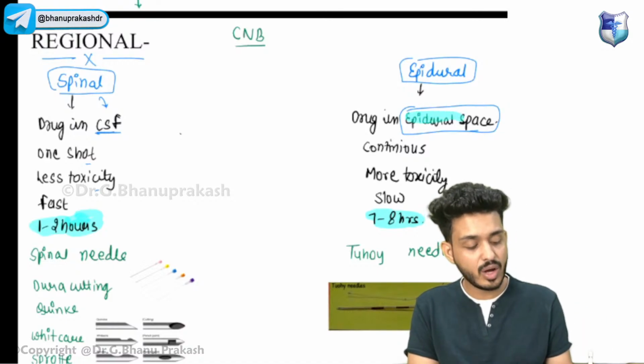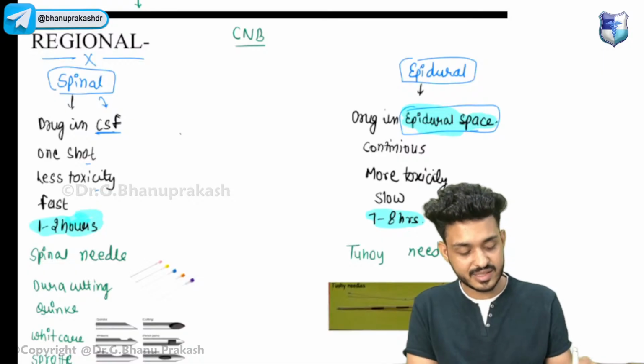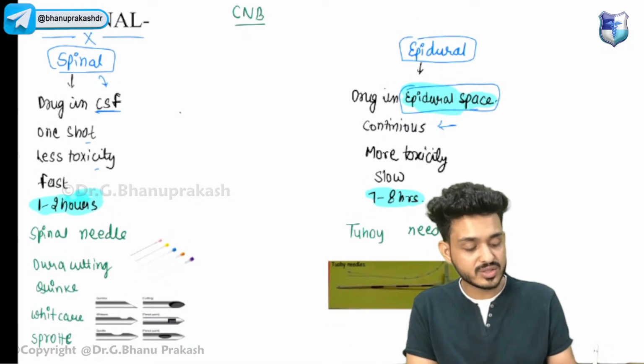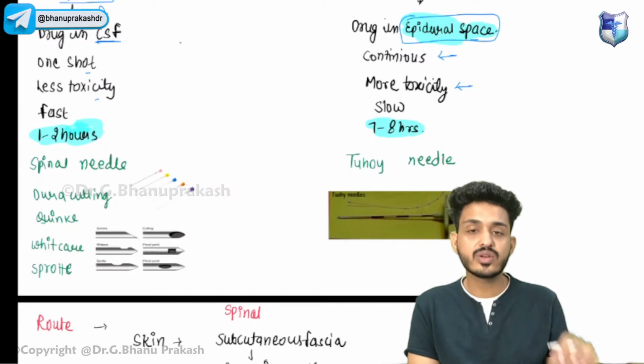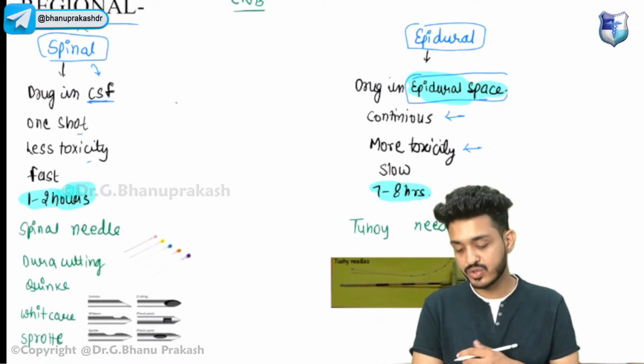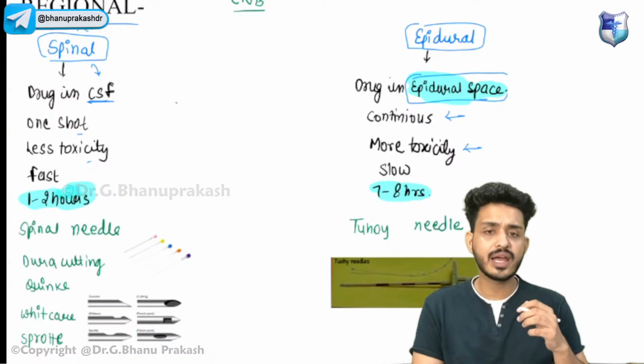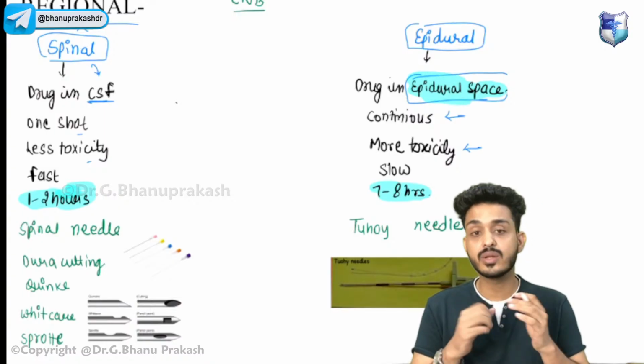Okay, I will be telling you how to identify the location in the next slide. It is a continuous procedure, there will be more toxicity, and it is a slow process. Now you need to remember about the needle. They will be asking questions on the basis of needle. How will you identify, sir? You will be identifying on the basis of needle.